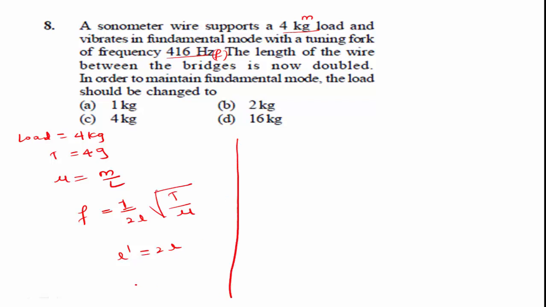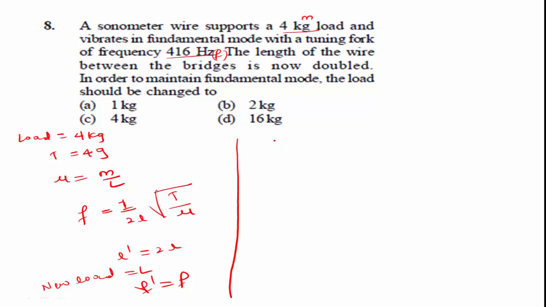When the length is doubled, L dash is equal to 2L, then the new load is, say, L. Therefore frequency f dash is equal to f.